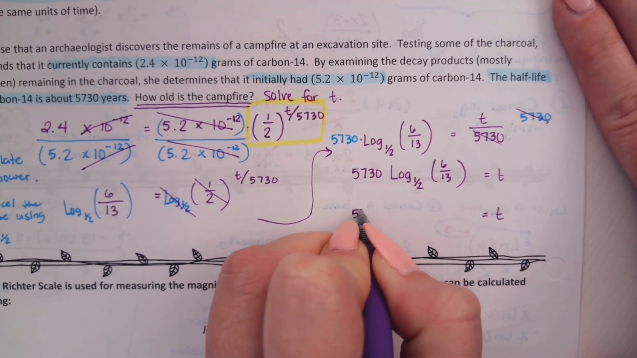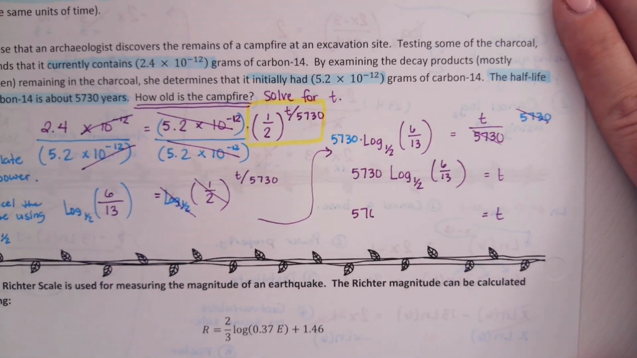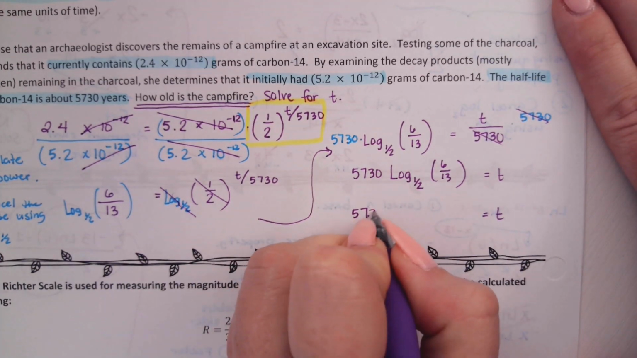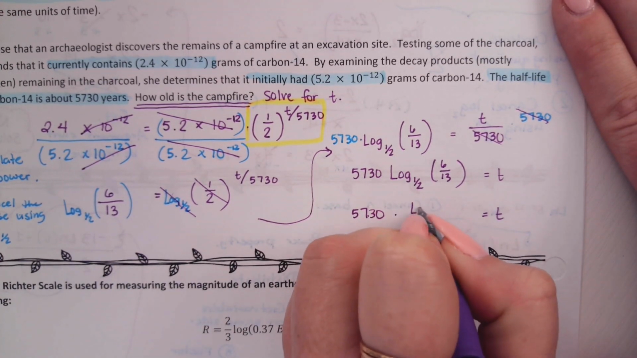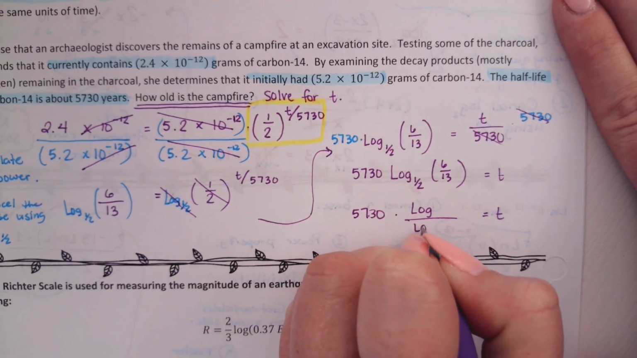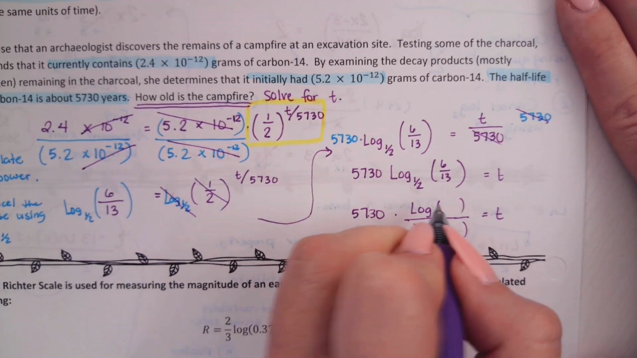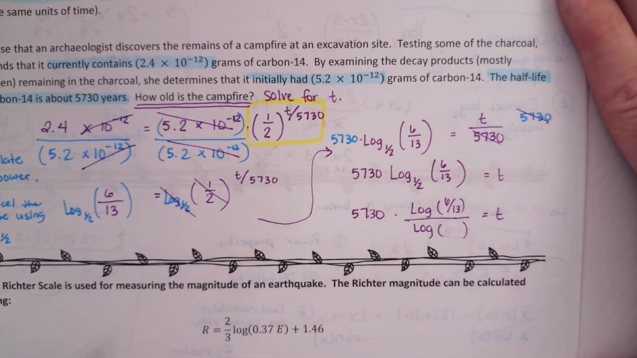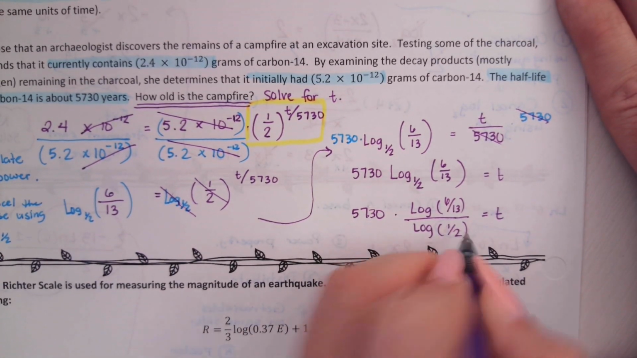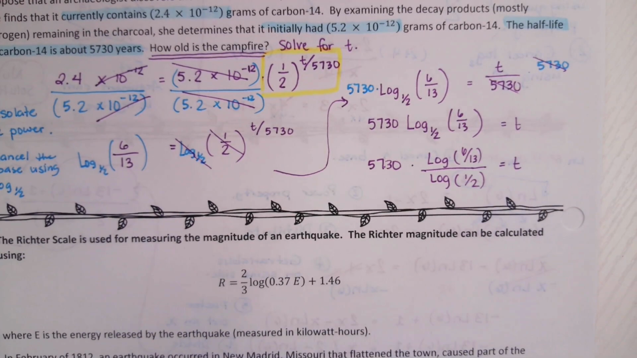So I'm going to have 5730 times, and then we have two common logs. What's the top common log going to have in its argument? 6/13. What's the bottom one going to have? 1/2. Good.